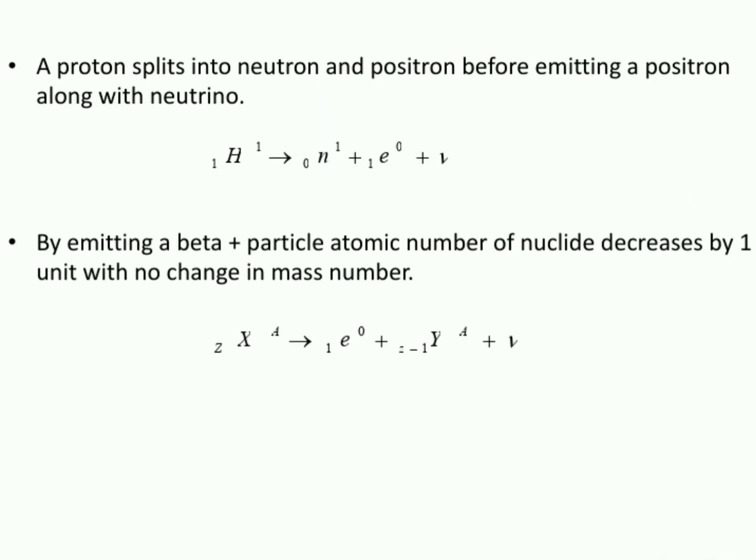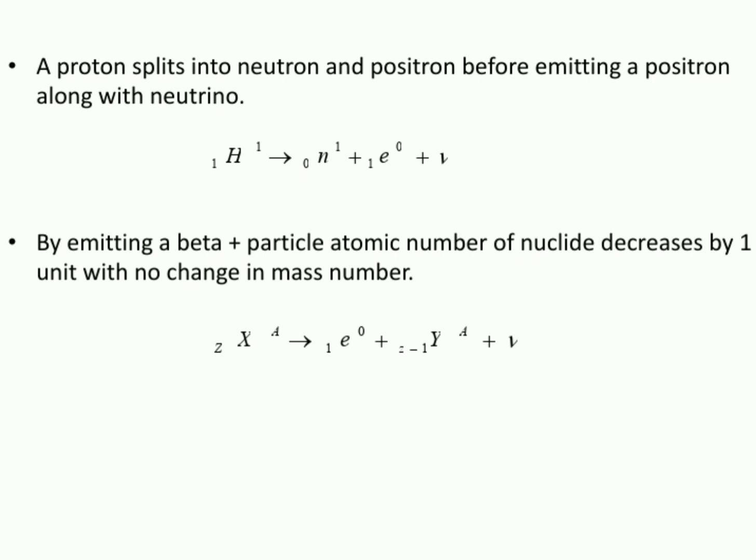Look at what happens before emitting a positron. A proton splits into a neutron and a positron along with a neutrino. For the electron, it is an antineutrino; for the proton, the positron, it is a neutrino. These two are also antiparticles of each other. By the same logic, all the positrons emitted do not have the same kinetic energy, so to compensate that energy gap, we add this neutrino.